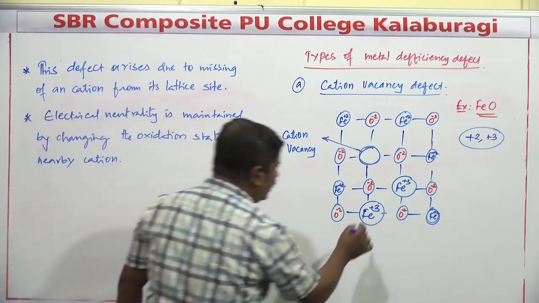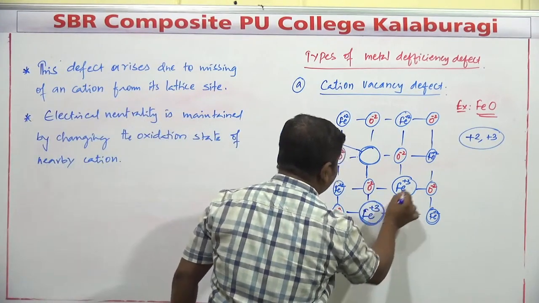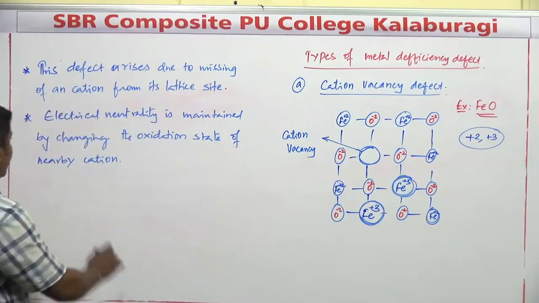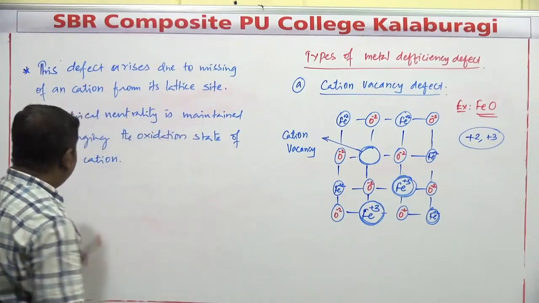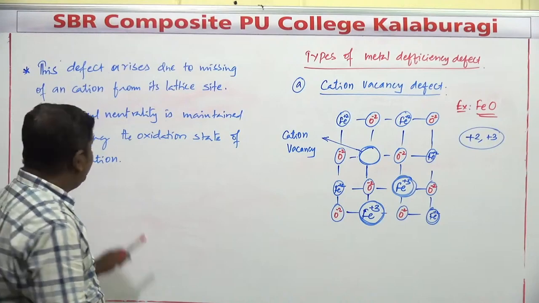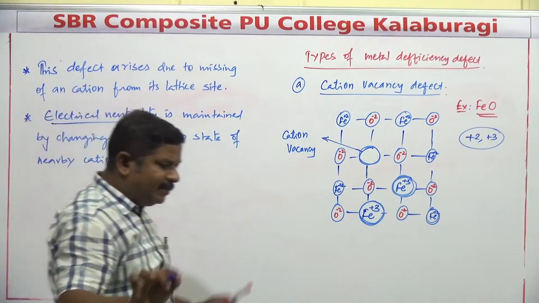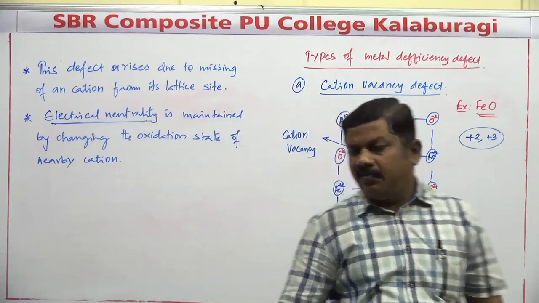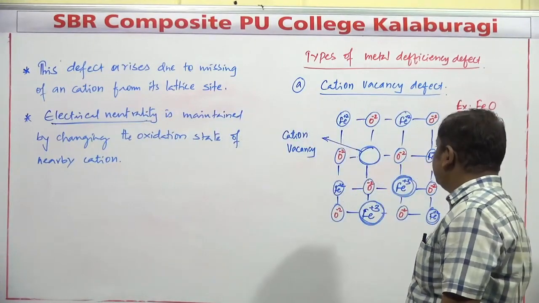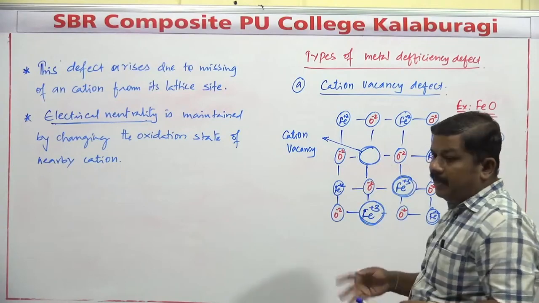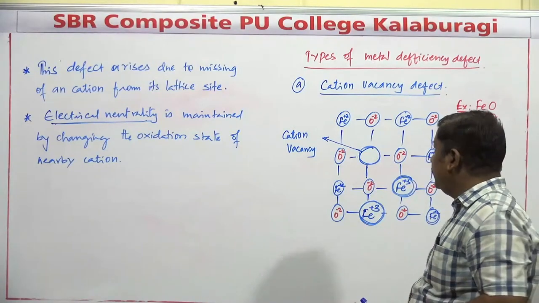So already I have mentioned these two cations are going to be changing their oxidation state from +2 to +3. Because of that, it is changing the oxidation state of the corresponding nearby cation, so that it maintains total electrical neutrality. Randomness or entropy increases. Conductivity also increases here. Stability or lattice enthalpy decreases.